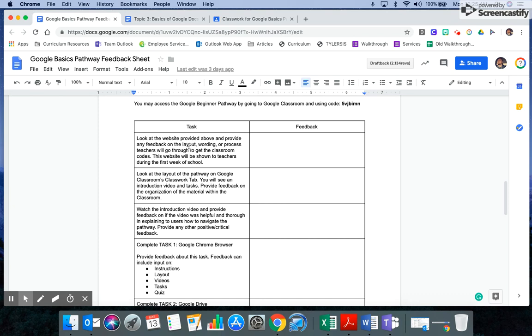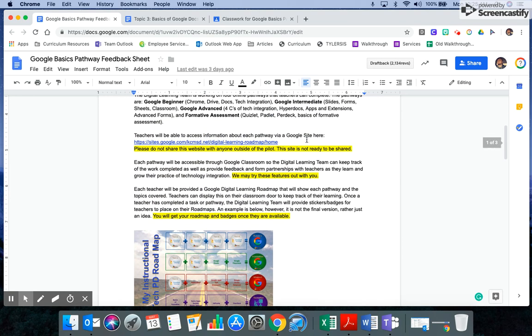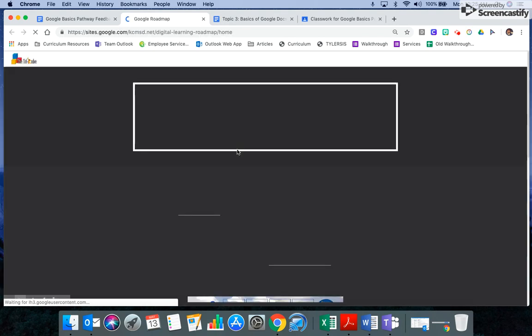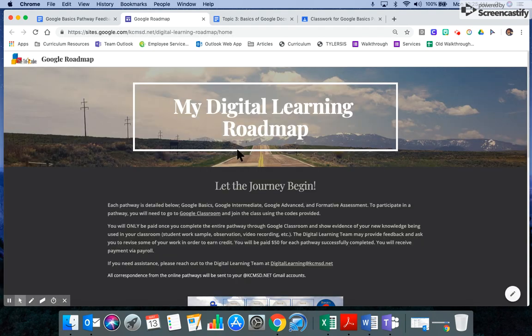So for example, this first task is look at the website, which is Google Classroom, and our Google site provided above, and provide any feedback on layout, wording, the process teachers go through to get to the classroom codes, etc. Okay. So for that first one, you're going to come up here. We actually have built a Google site. It's not fully functional. So it's not live. It's not ready to go out to other teachers. So please keep this between the pilot group.